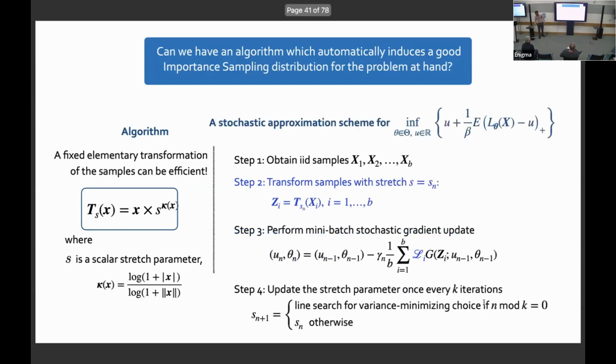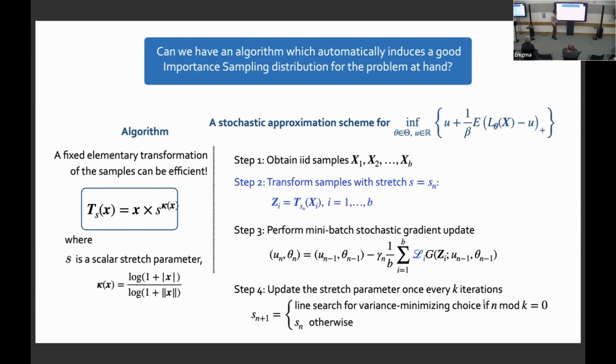If I have to do a risk minimization, then I incorporate the same procedure in a stochastic gradient descent step or a stochastic approximation step. I start with some initial batch of samples, apply the stretching-based transformation, and then do a stochastic gradient descent, except that I use the importance samples, not the original samples. The indicators will be turned on more often because the importance samples put more and more mass in the rare set. This will have less variance, so the gradients will be better behaved and more informative in every step.